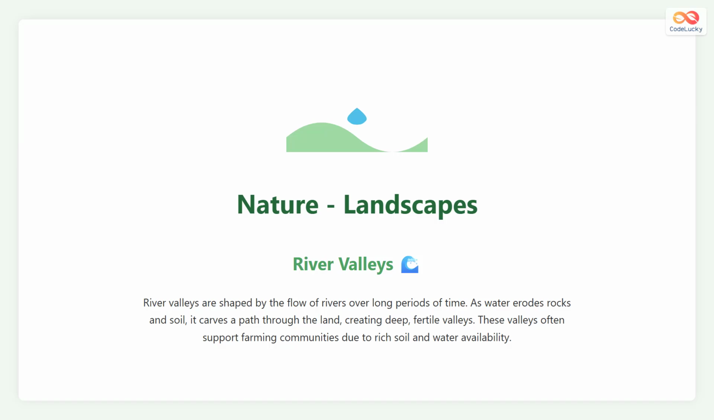River valleys are shaped by the flow of rivers over many years. As water travels through the land, it cuts and carries away soil and rocks, slowly deepening the valley. The flowing river makes the land along its sides very fertile. Because of this, river valleys are often used for agriculture and human settlements. Many ancient civilizations began along river valleys for their rich soil and water supply.